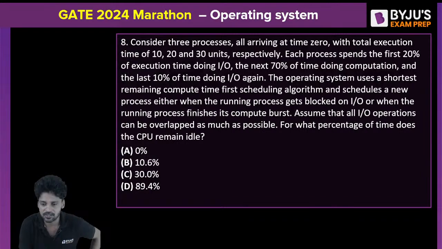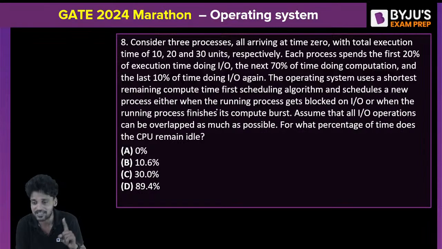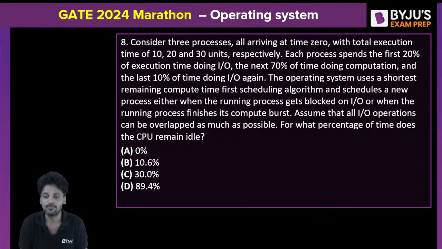The operating system uses the shortest remaining compute time first scheduling algorithm, and schedules a new process either when the running process gets blocked on an IO or when the running process finishes its compute burst. Assume that the IO operations can be overlapped as much as possible. For what percentage of the time will the CPU be idle?